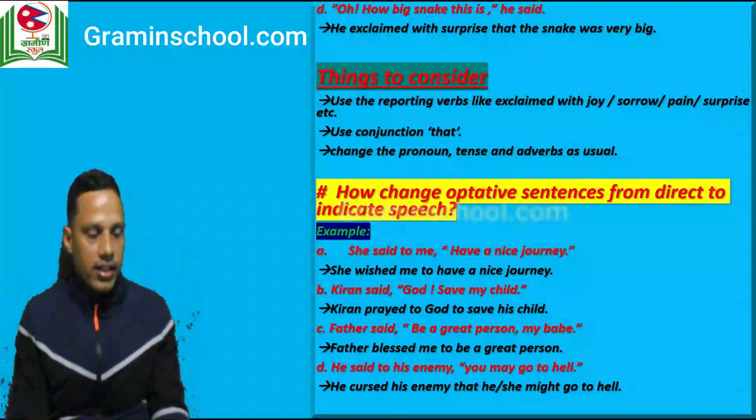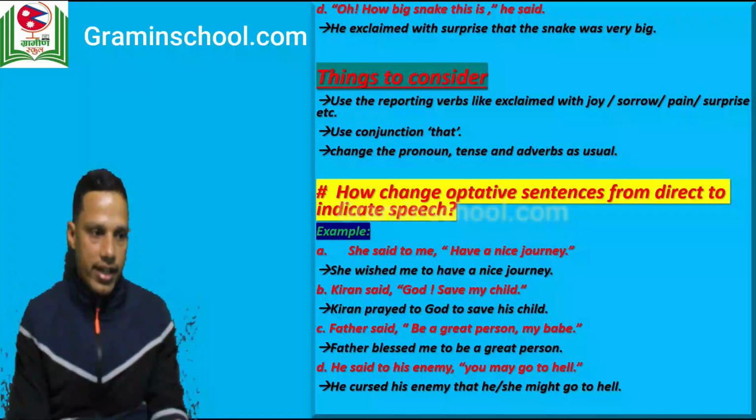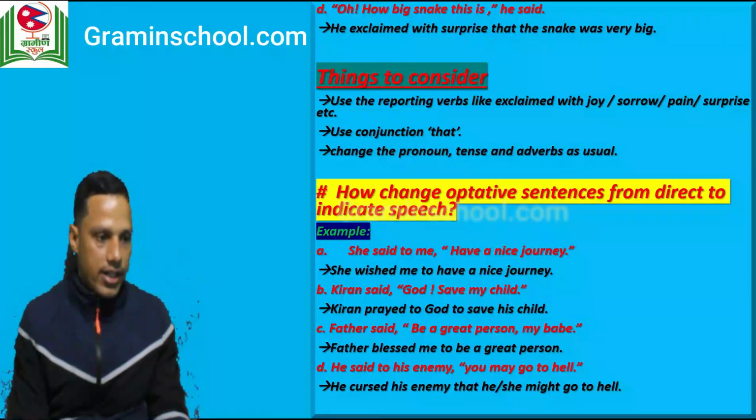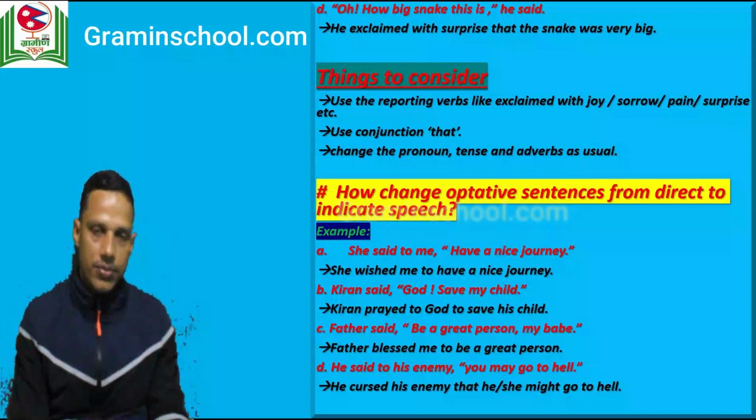Okay, regarding changing exclamatory sentences from direct to indirect, I have mentioned some points that you have to consider here. Let's read these points. The first point is to use reporting verbs like exclaimed with joy, sorrow, pain, surprise, etc., according to the need. First of all, you need to read the speech carefully, and you have to use the suitable reporting verb like exclaimed with joy, sorrow, pain, surprise, etc.